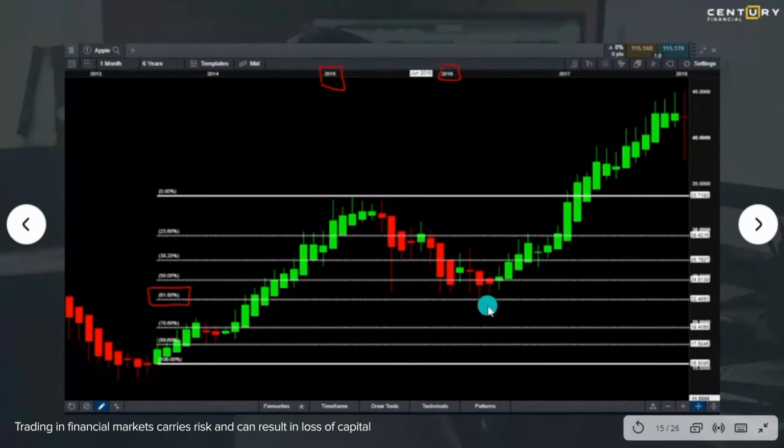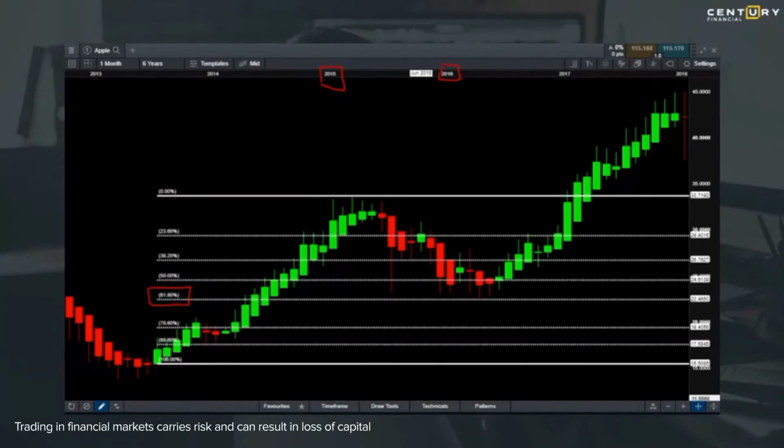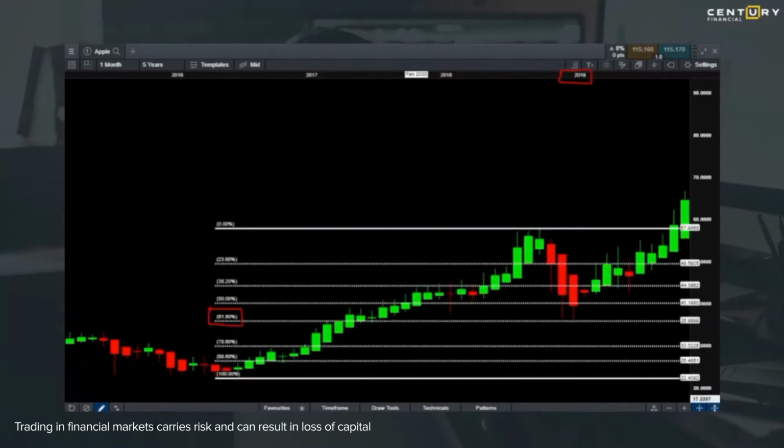I want to know how much percentage of this 100% move it has dropped. Or, in the analogy that I gave you, if this entire thing is my arm, where does the elbow come in, which gives me support to buy back? In this case, it came to this level, and if you go back and see on your Fibonacci, this is at 61.8. I will do the same thing live, so it will be clearer for you to see it.